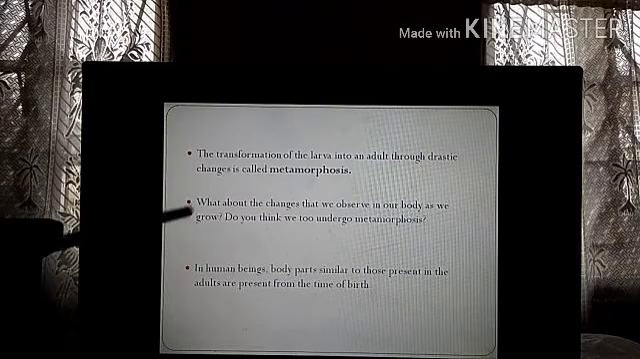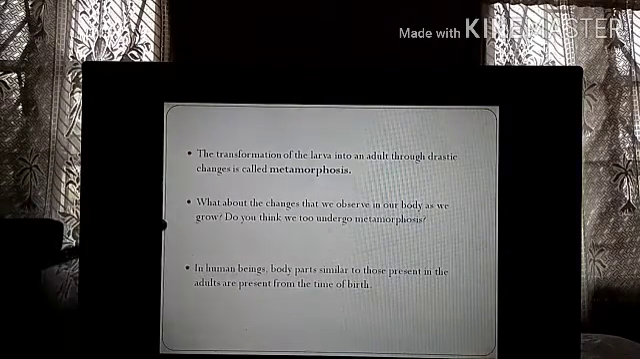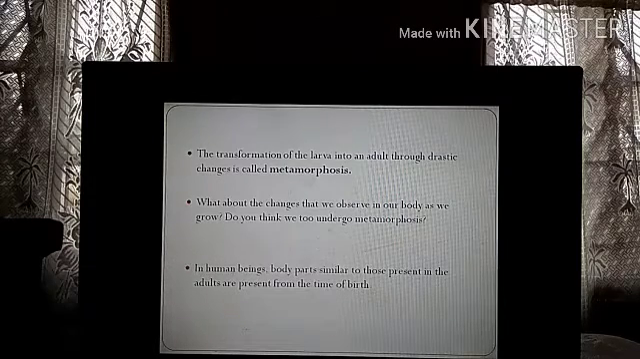Now, what about the changes we observe in our body as we grow? Do you think we undergo metamorphosis? No. Why? Because we are structurally the same. When we are a child, we are structurally the same. When we become adults, structurally we are the same. Only we grow in height and weight and some features change. Otherwise, it is completely the same. So for our case, we cannot call it metamorphosis.